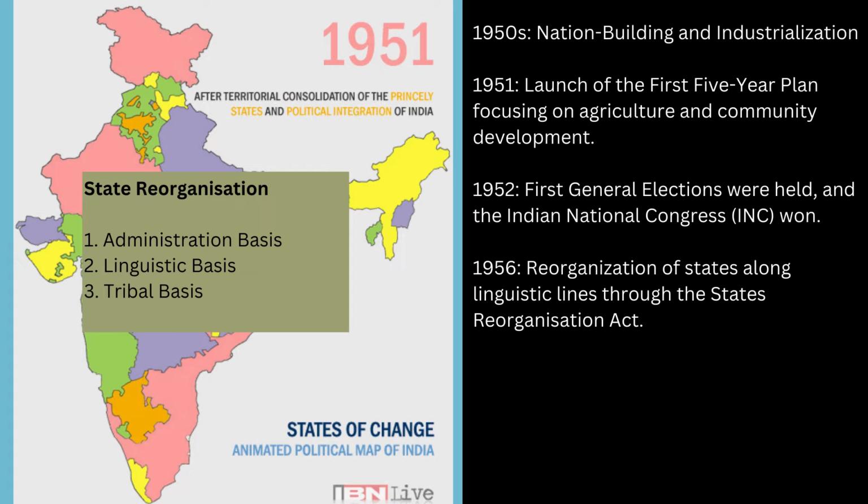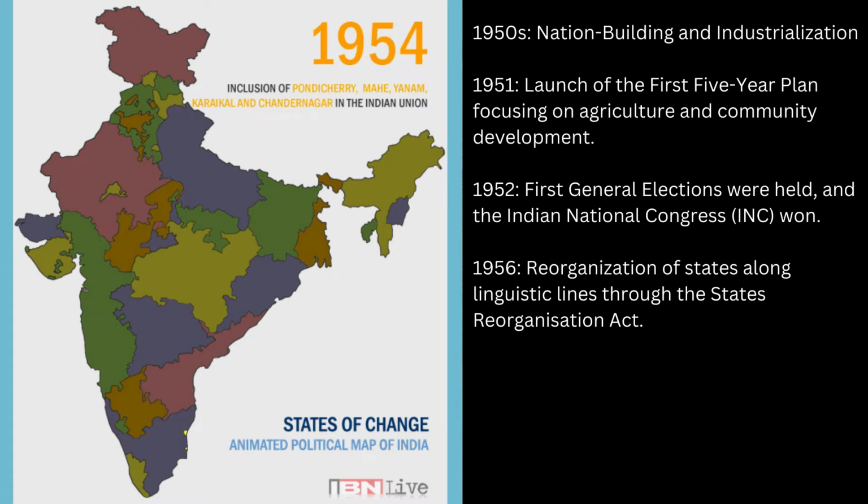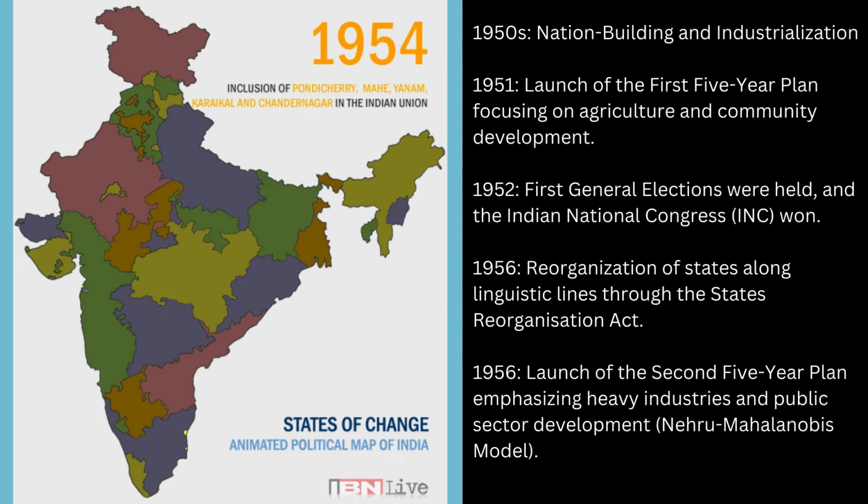The States Reorganization Act of 1956 formally reorganized states along linguistic lines, reshaping India's internal boundaries. Also in 1956, India launched its second five-year plan. This plan, based on the Nehru-Mahalanobis model, emphasized the development of heavy industries and expansion of the public sector. These initiatives laid the foundation for India's economic and administrative structure in the following decades.